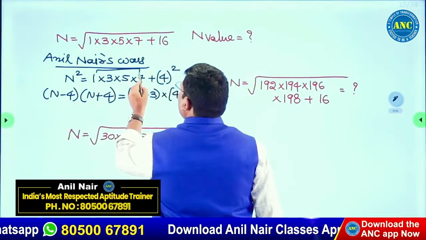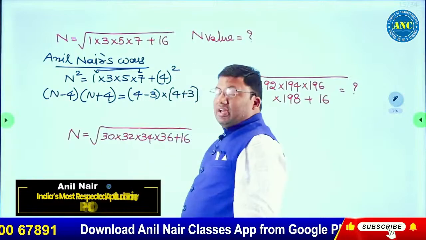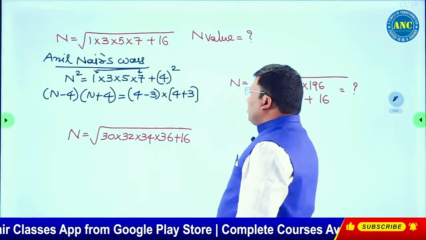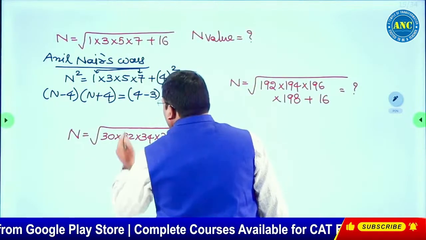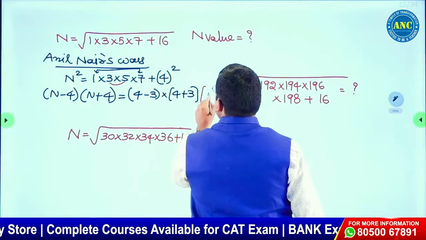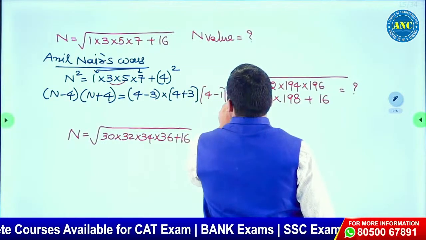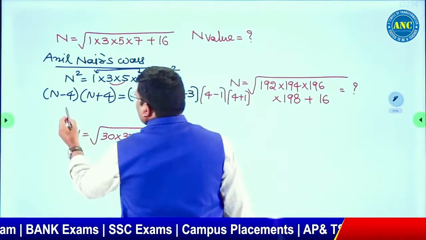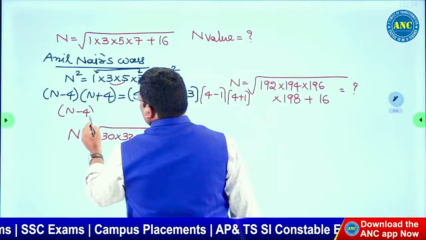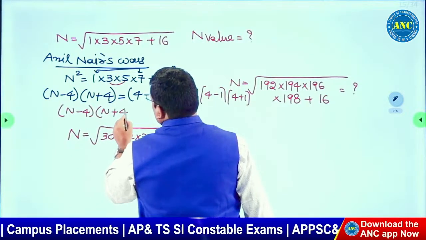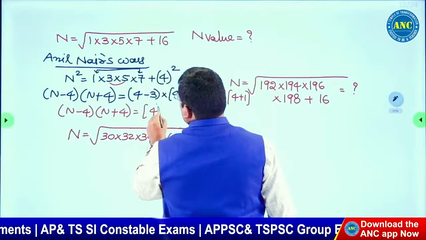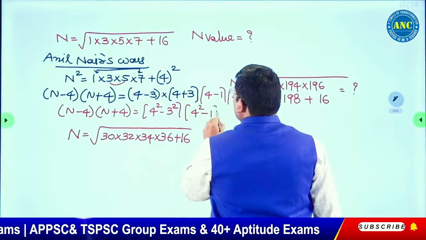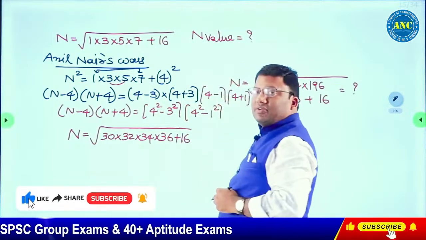Similarly, I took the average for 3 and 5, which is 4 again, giving 4 minus 1 into 4 plus 1. Now, n minus 4 into n plus 4 is 4 square minus 3 square into 4 square minus 1 square.